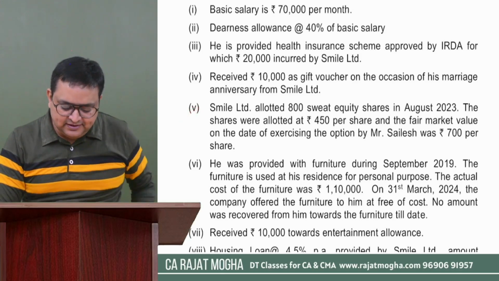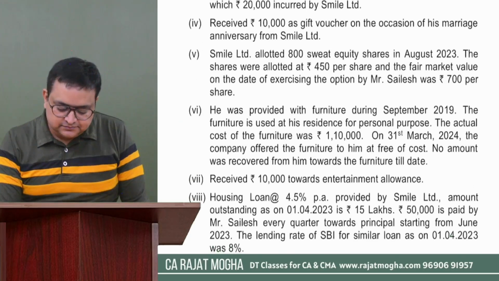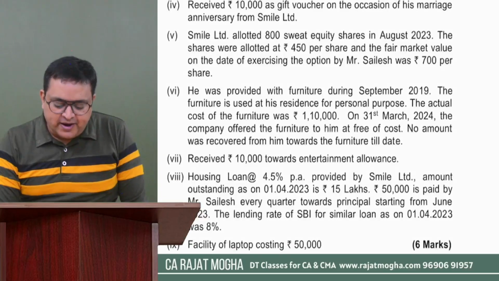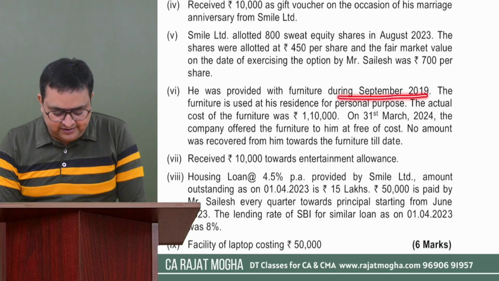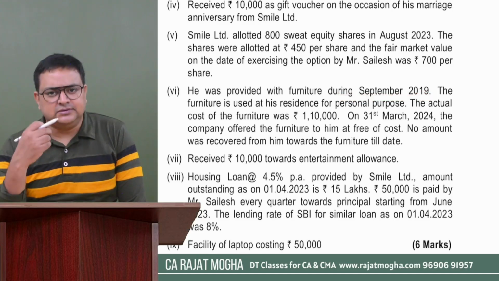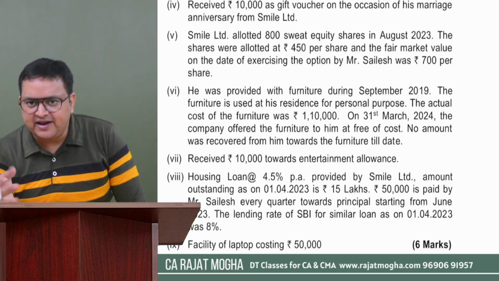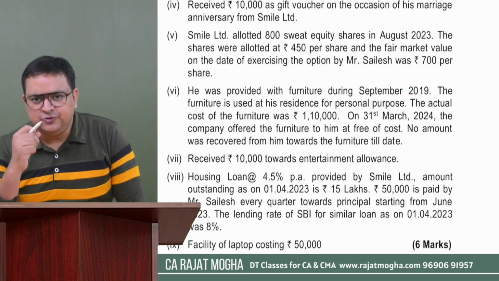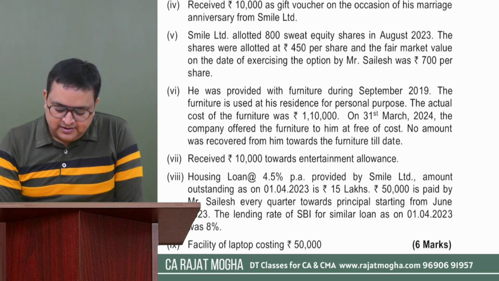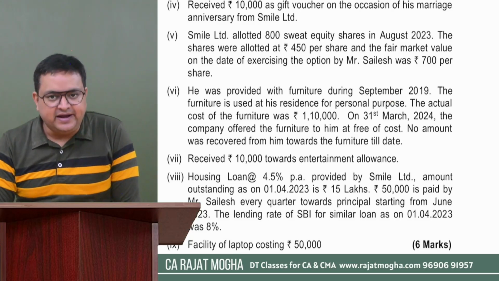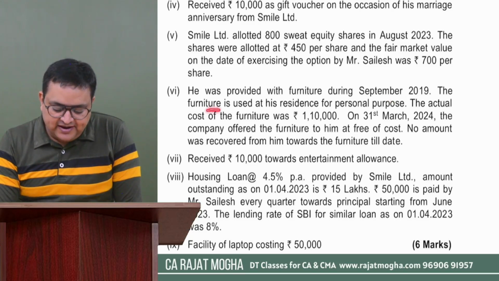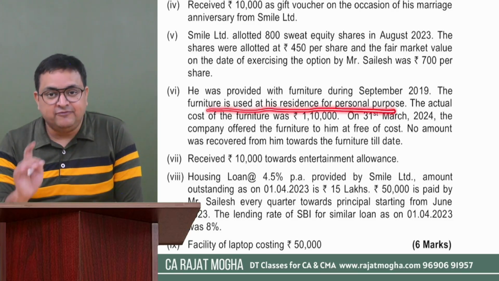So this was easy. Sixth point. He was provided with furniture during September 2019. Okay. So the employer has given him furniture for use, that you can use the furniture. And since when? Since December 19. The furniture is used at his residence for personal purpose. Okay. Will you make it a perquisite?